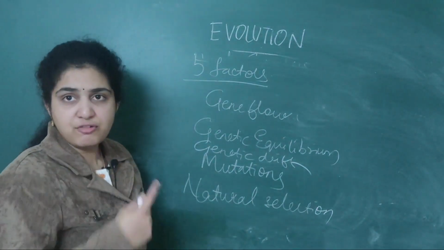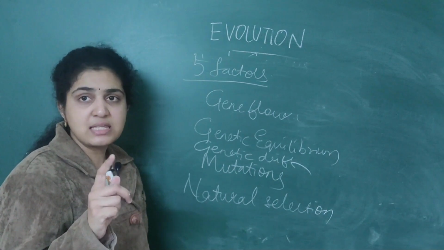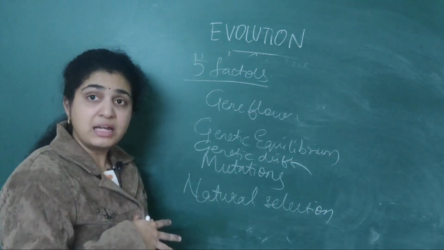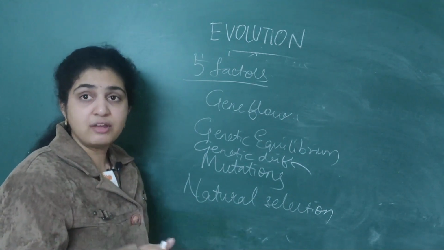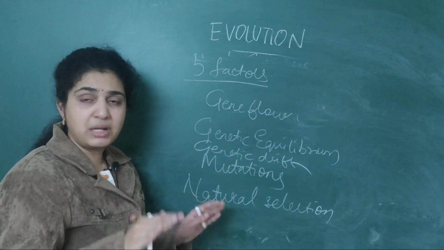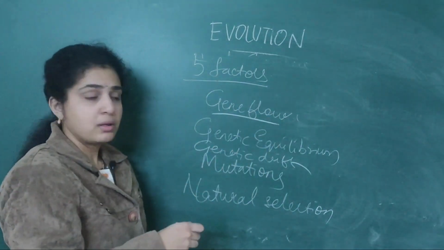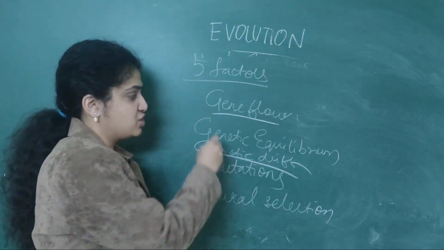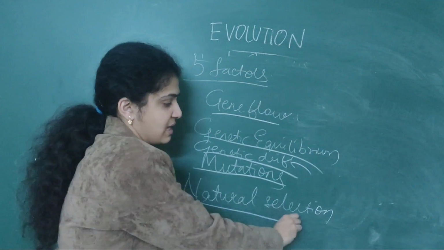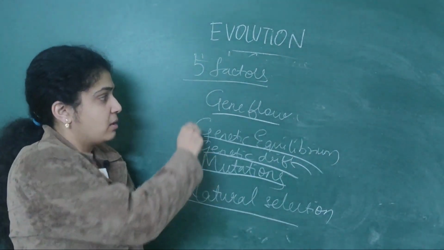So what are the five factors which influence the Hardy-Weinberg equilibrium? He says the frequency should be constant from generation to generation, but it may also vary. Why will it vary? What are the factors which disrupt it? It is nothing but gene flow, genetic drift, genetic equilibrium, mutations, as well as natural selection. These 5 points you should remember.